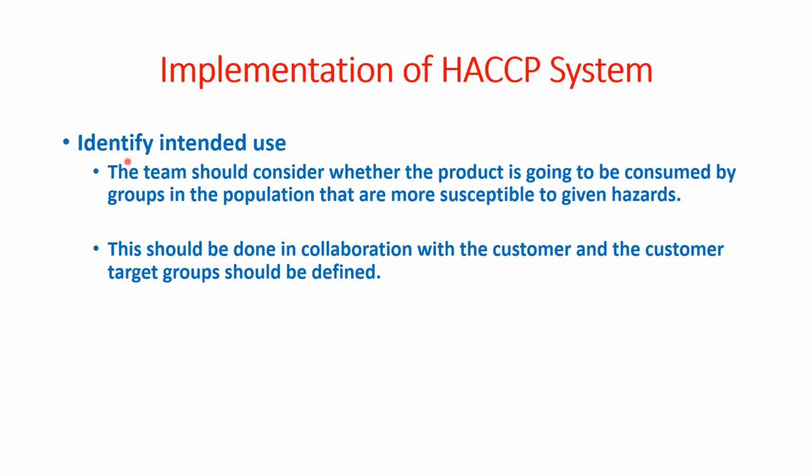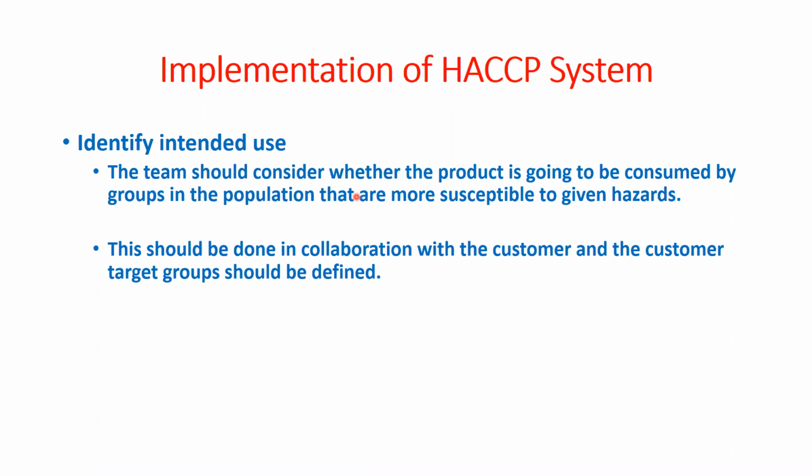Yeah, this one. Identify intended use. That means the team should consider whether the product is going to be consumed by a group in the population that is more susceptible to a given hazard. For example, if a food processor is manufacturing baby food, that baby population is very sensitive and very susceptible to that particular hazard.